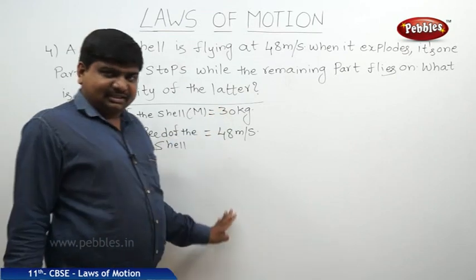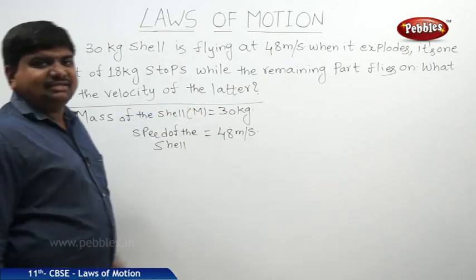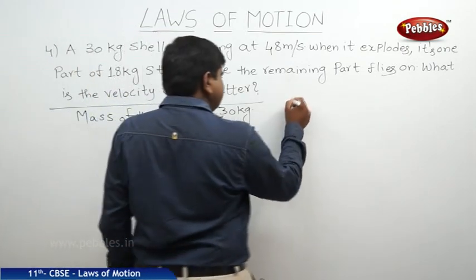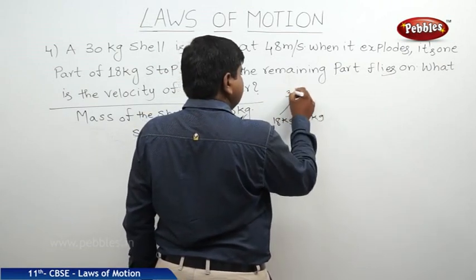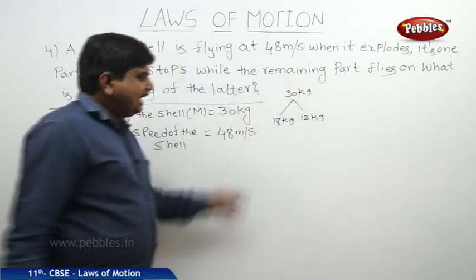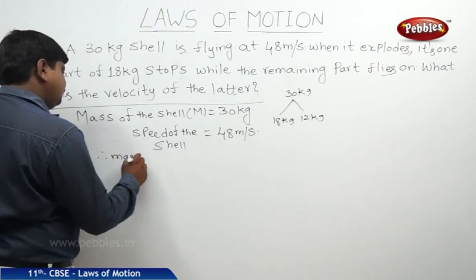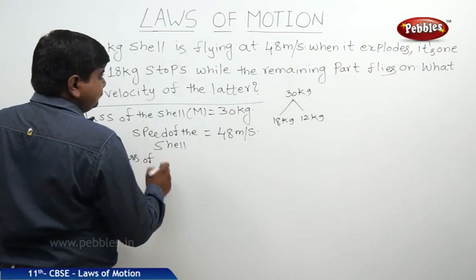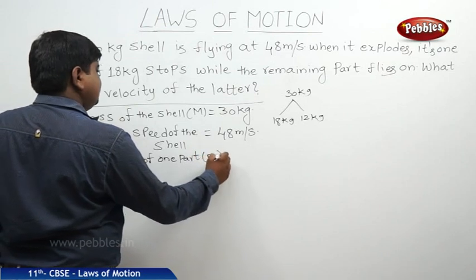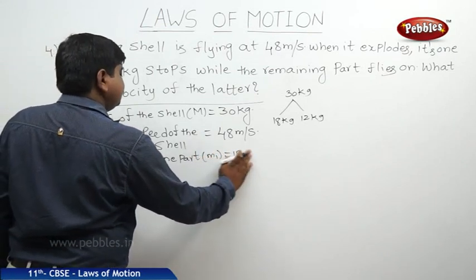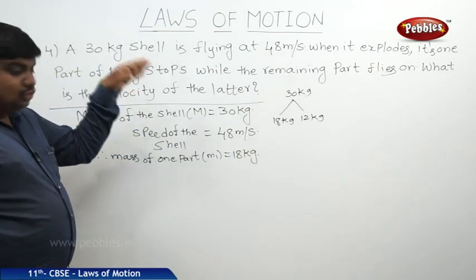While it is traveling, it explodes. One part of 18 kg, which means the same 30 kg was split into two parts. One is 18 kg, so automatically the second one will be 12 kg. So the mass of one part, M1, is equal to 18 kg, and it stopped after the explosion.